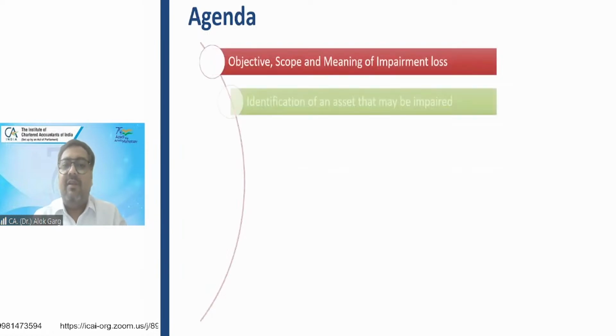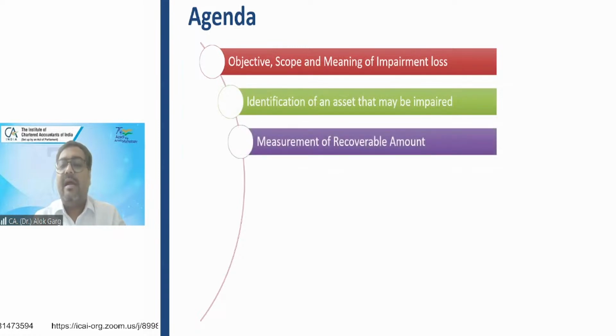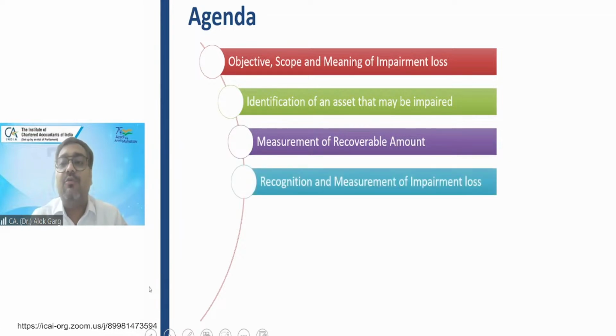Hence, in this standard, we will be quickly revising the objective, scope, and meaning of impairment loss, and the identification of an asset that may be impaired. Friends, in this entire standard, impairment has been bifurcated into two parts: one is the individual asset, and the second one is the cash generating unit, which is known as a group of assets. We will discuss measurement of recoverable amount, how to measure it, because in this entire standard you have to compare your carrying value, which is the value in your books of accounts, with the recoverable value.